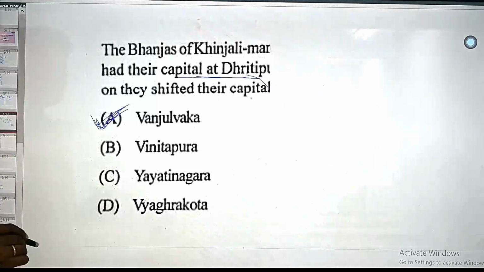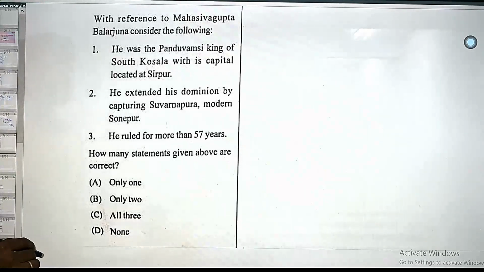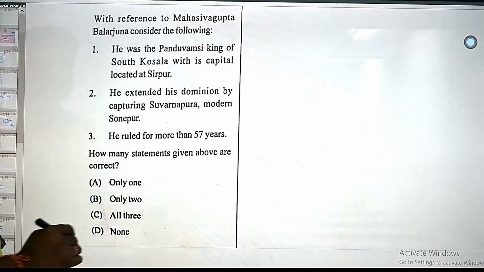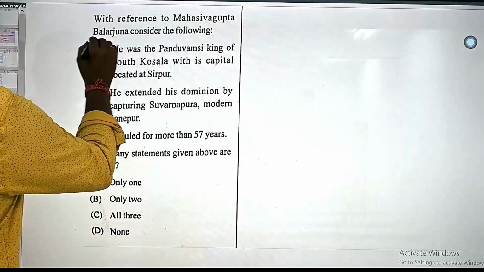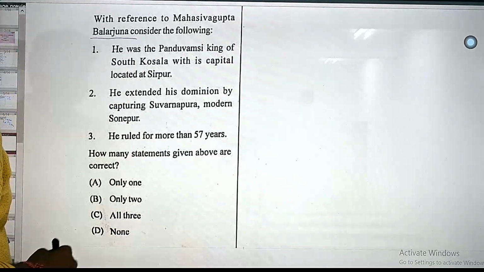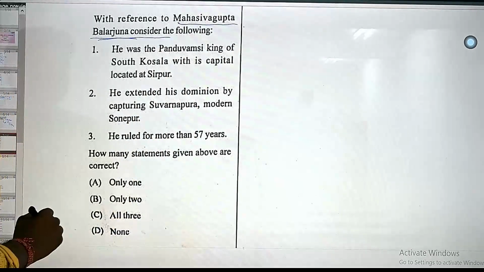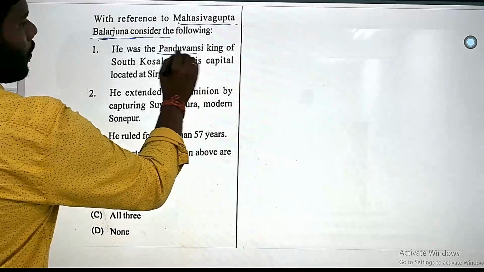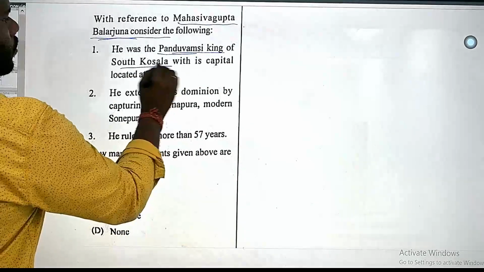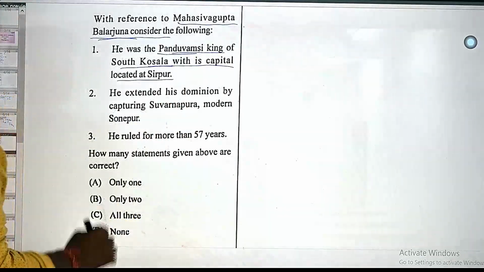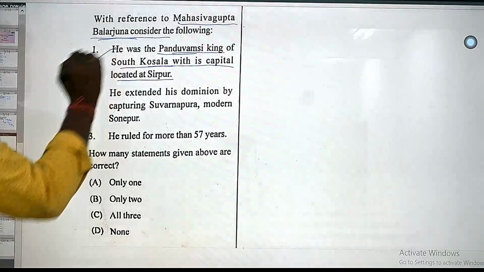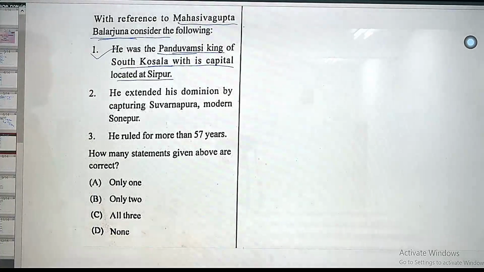So next we can go for the next question with reference to Mahasivagupta Balarjuna. Consider the following statements. Mahasivagupta Balarjuna was the Pandu Vansi king of South Kosal with the capital located at Sirpur. This is correct. He belongs to the Pandu Vansi dynasty, belonging to the Western Kosal region.